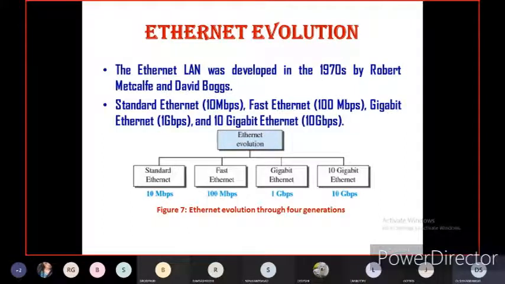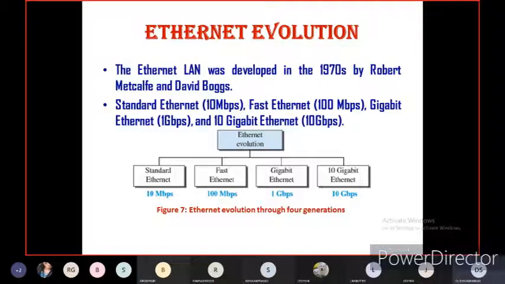So these are the four different classifications of Ethernet depending on data speed: the Ethernet evolution of the IEEE 802 protocol.